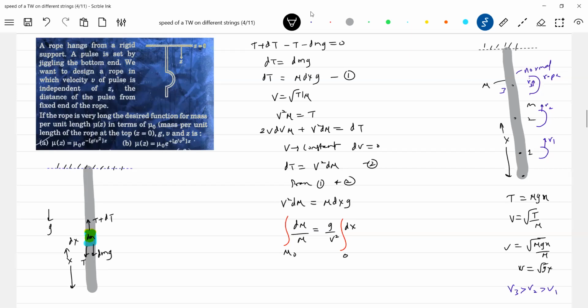Oh, he has assumed z equal to 0 from there. He has measured z equal to 0 from here. I'll do one thing. We are measuring x from here, no? So when I measure from here, that should be negative. I'll replace the sign, so that will be easy for us.